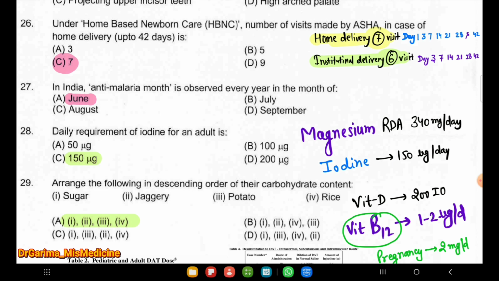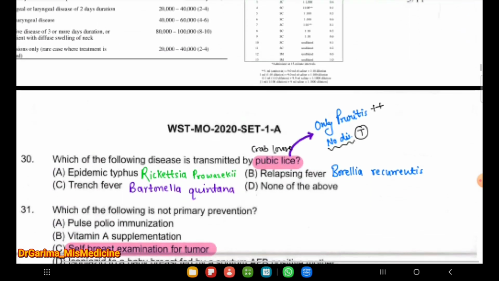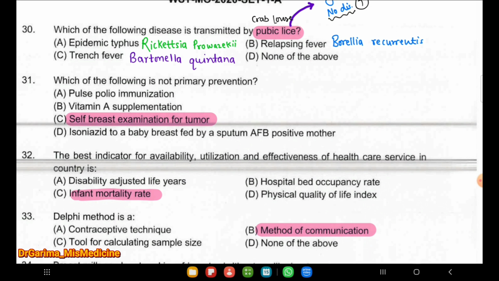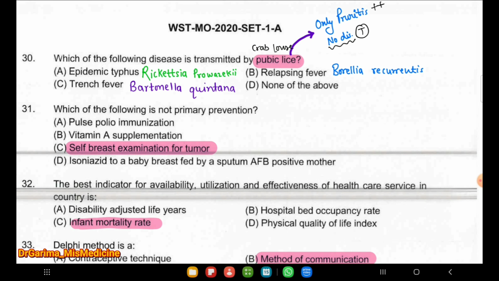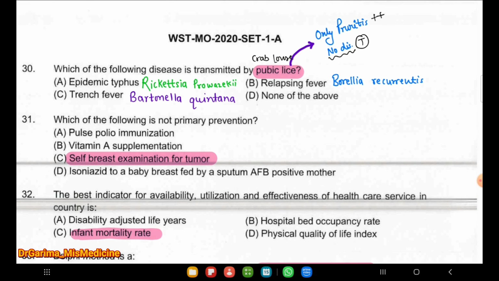So first one sugar, second one jaggery, third one potato, and the fourth one is the rice. Next question, which one of the following disease is transmitted by pubic lice? None of the above is the answer, because pubic lice cause only pruritus. There is no disease transmitted.